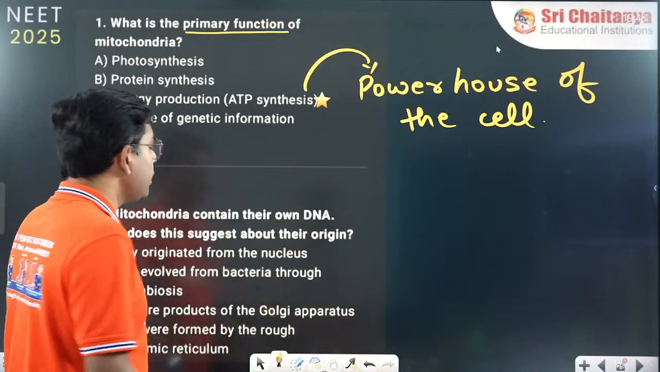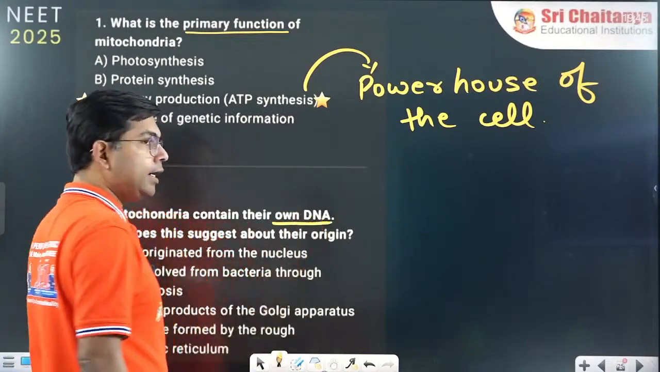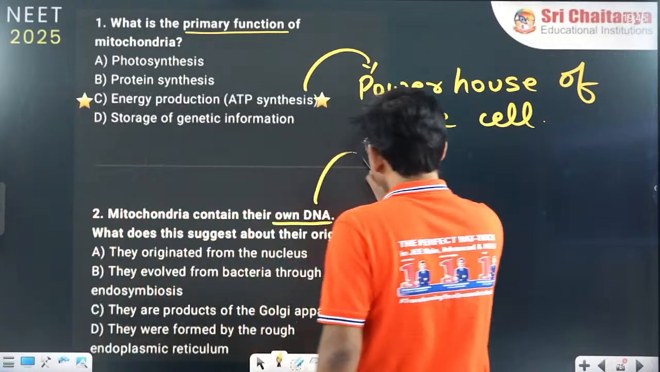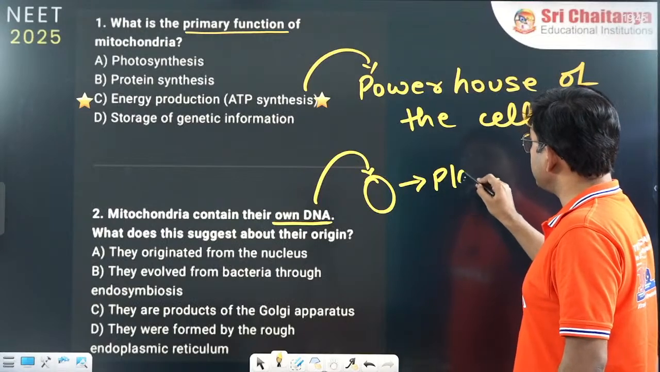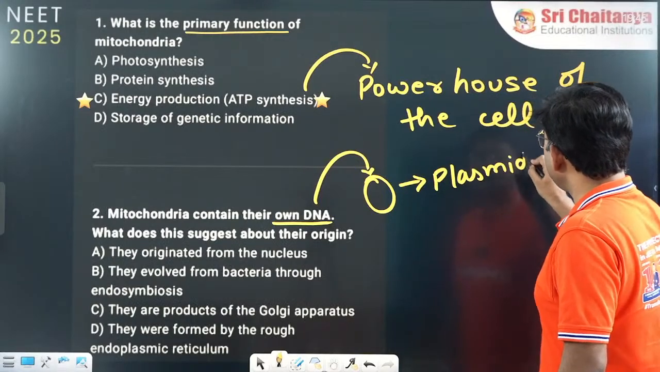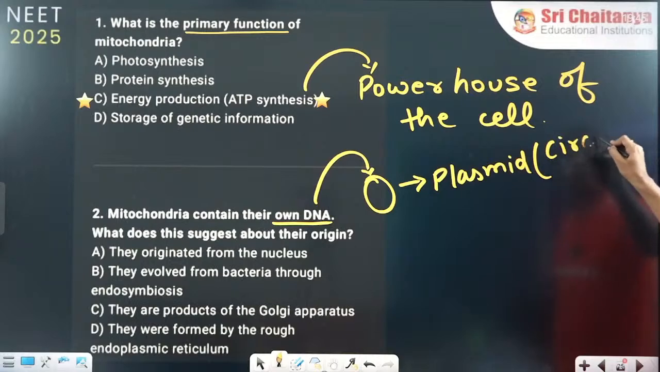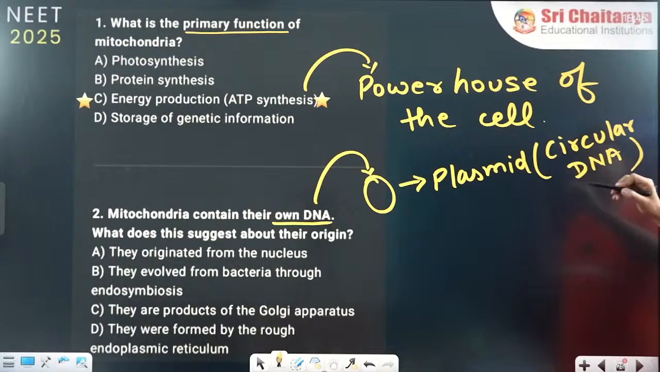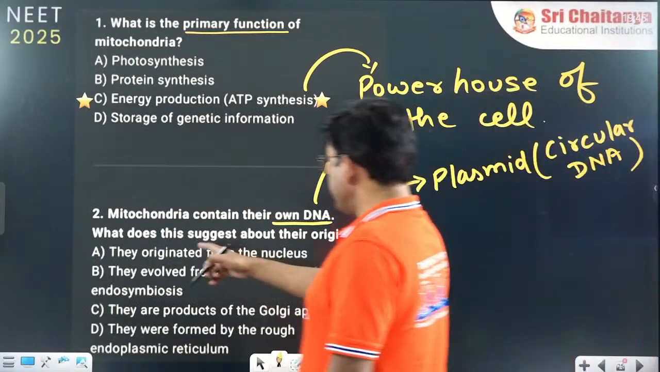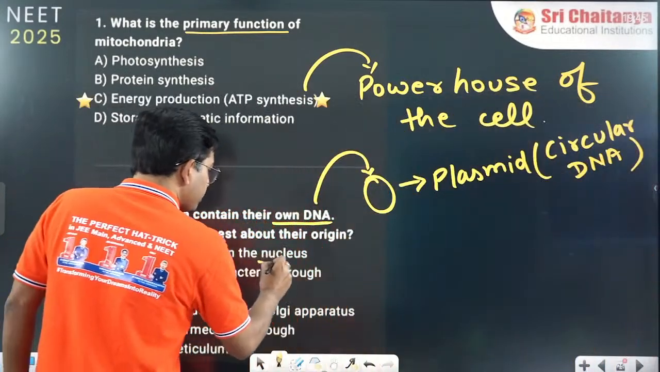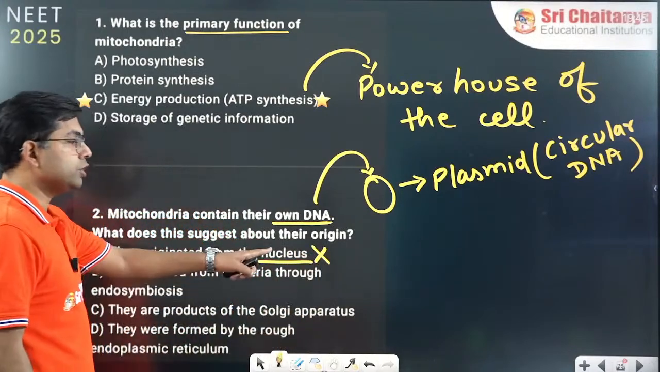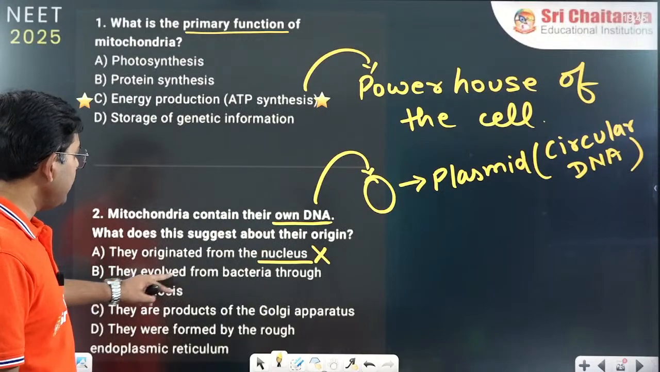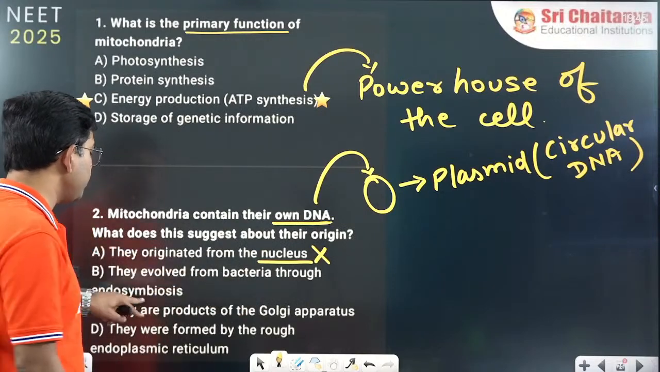Mitochondria contain their own DNA, right? Yes, they have their own DNA because they have a circular DNA called plasmid. They have a plasmid which is the circular DNA. So this is correct. Now, do they originate from the nucleus? No. Circular DNA, they do not originate from the nucleus. They evolve from bacteria through endosymbiosis.